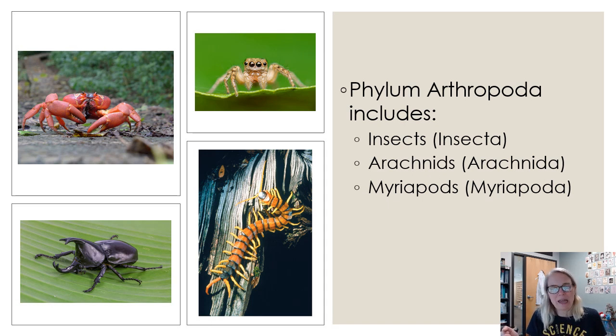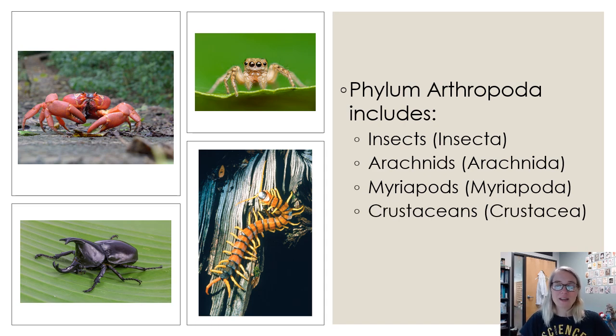Arthropods means jointed leg. So arthropod, arthro means joint. Think of arthritis. When you get arthritis, it hurts your joints. So arthropod is basically jointed foot. That might help you remember this group of organisms because all of their legs and appendages are jointed. And then crustaceans, think of crabs and stuff.